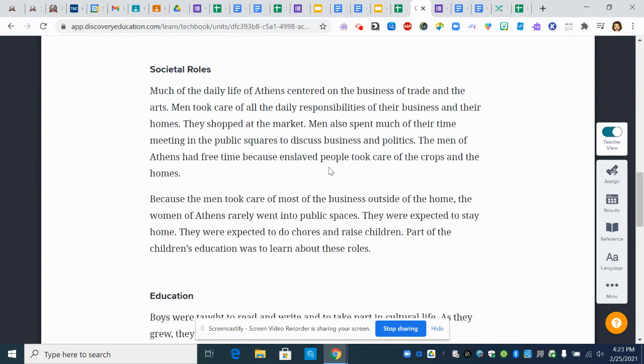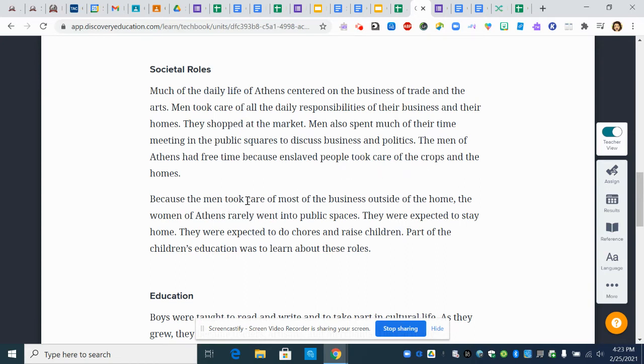Okay, societal roles. Much of the daily life of Athens centered on the business of trade and the arts. Men took care of all the daily responsibilities of their business and their homes. They shopped at the market. Men also spent much of their time meeting in the public squares to discuss business and politics. The men of Athens had free time because enslaved people took care of the crops and the homes.